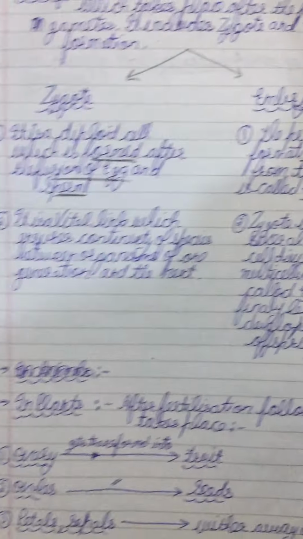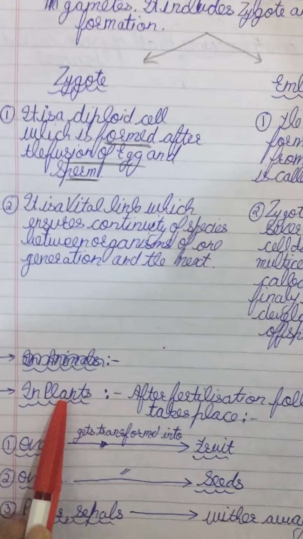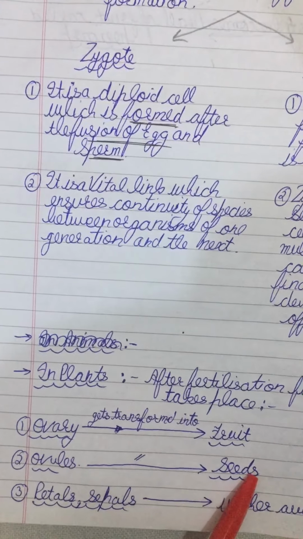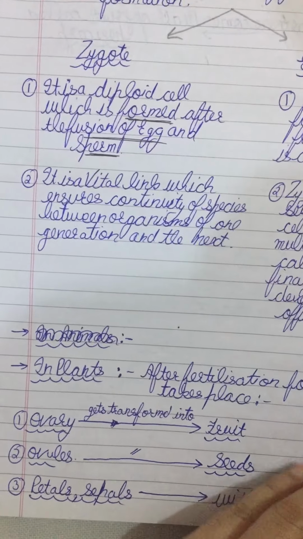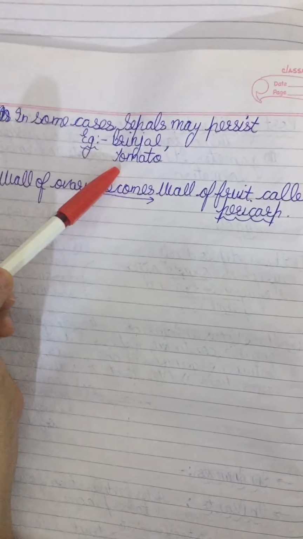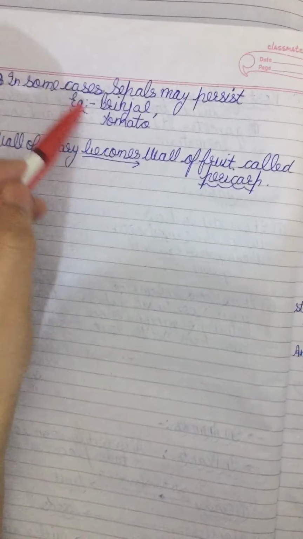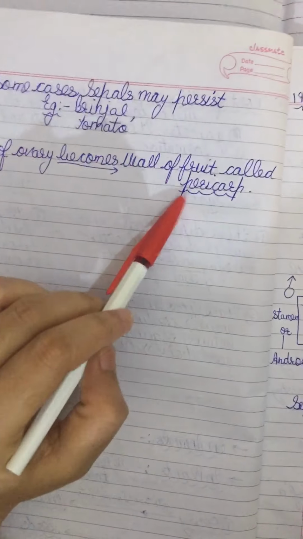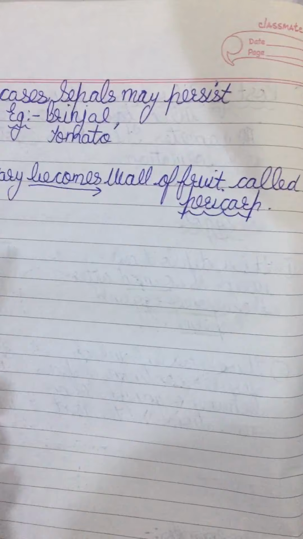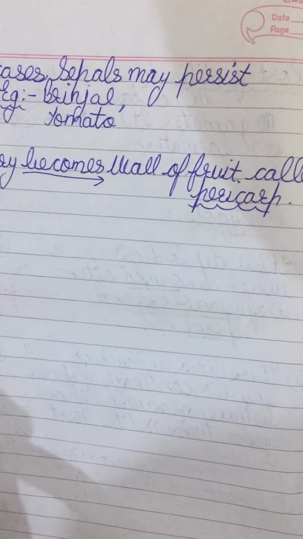But in case of plants, after fertilization, the ovary gets transformed into fruit, the ovules get transformed into seeds, and petals and sepals shed off or wither away. But in some cases, sepals may persist, like you can see in brinjal and tomato. The wall of the ovary becomes the wall of the fruit and is called pericarp. So in this way, several events take place in multicellular organisms.